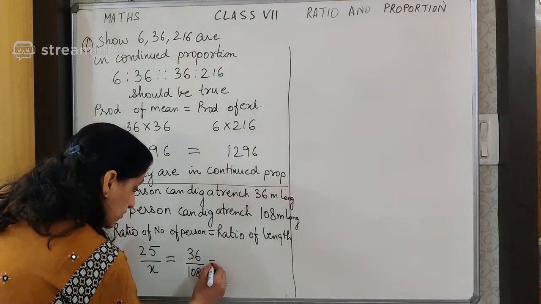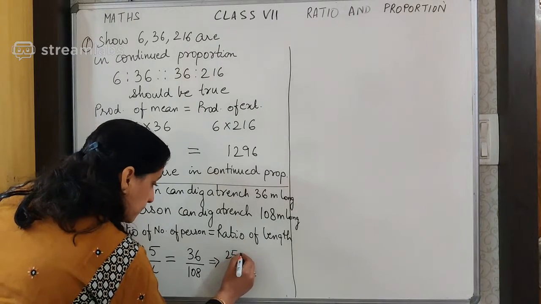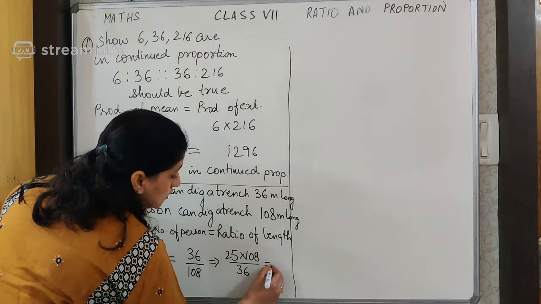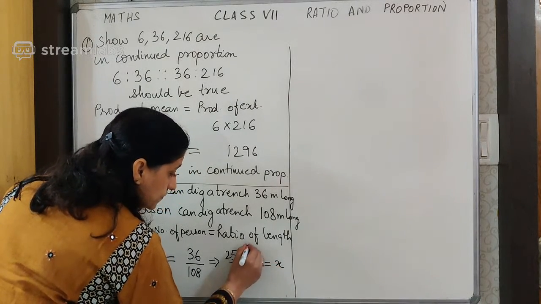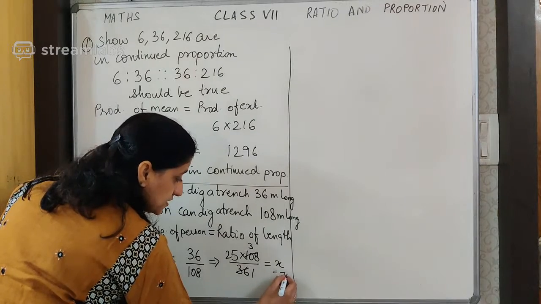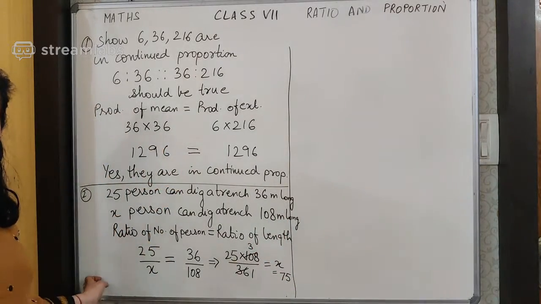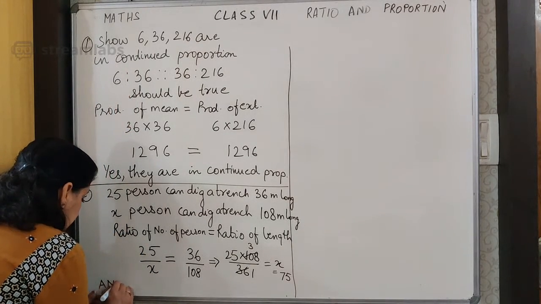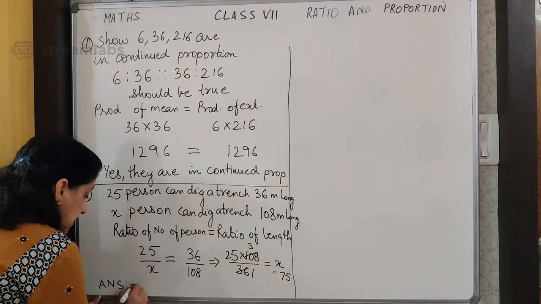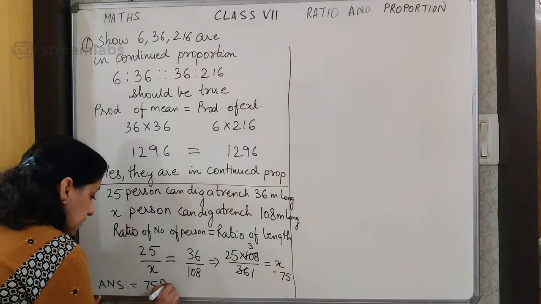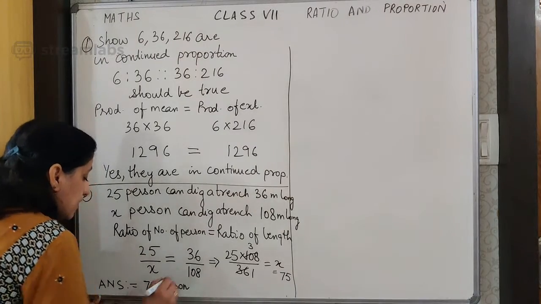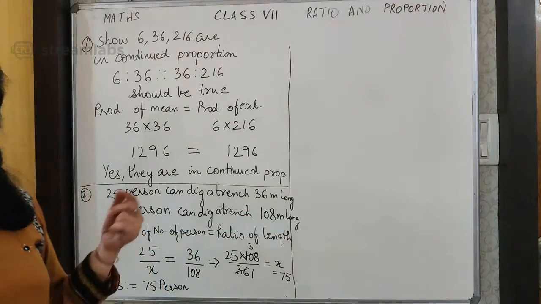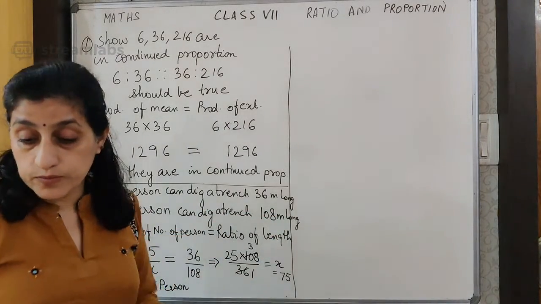So if I begin to solve this, this is going to give me 25 into 108 upon 36 is equal to X. 36 ones are 36, 36 threes are 108, so it comes to 75. And this becomes the answer. Isn't it so simple? So we write the answer down here: 75 persons. We can also write that 75 persons can make the trench 108 meter long in one day. I hope this is clear.